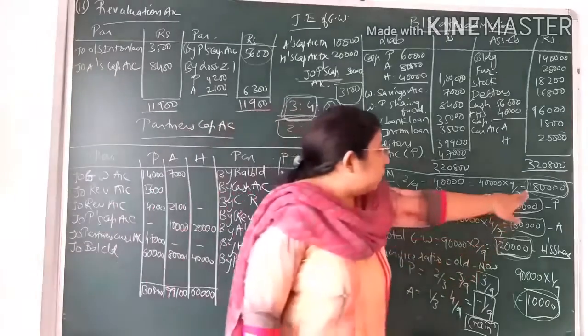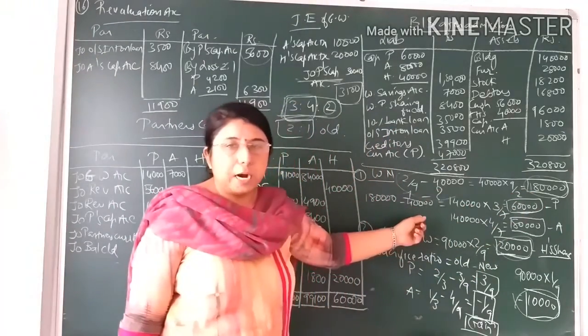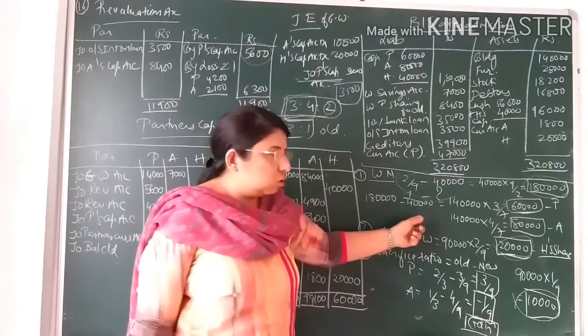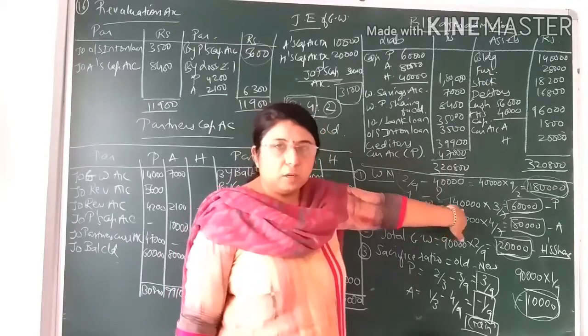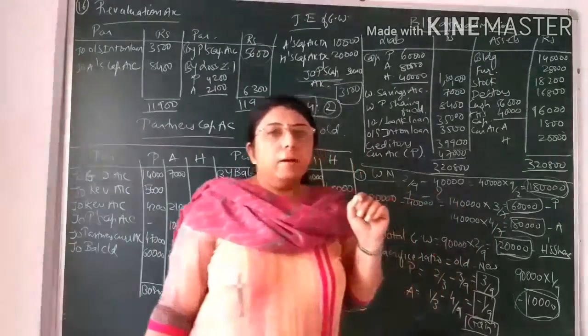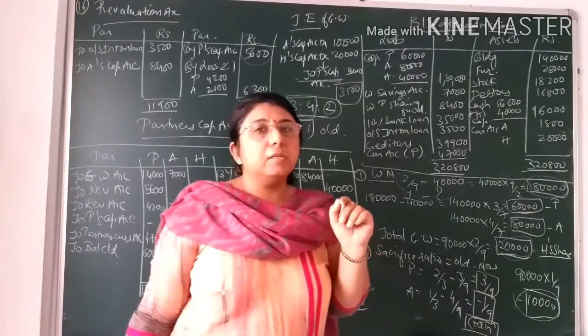Out of that, from 1,80,000, I will remove the share of the new partner. That is clear, that is 40,000. So his share I have removed. Remaining capital is 1,40,000. Now that is to be distributed amongst the old partners in the new profit